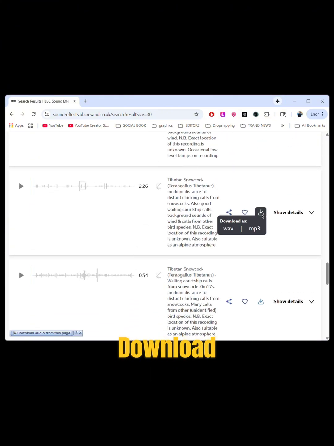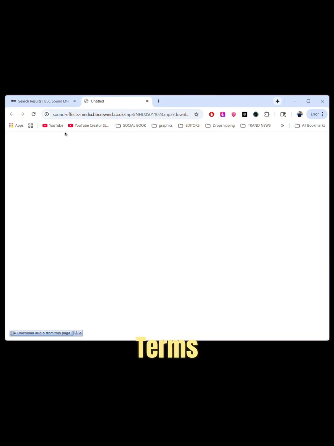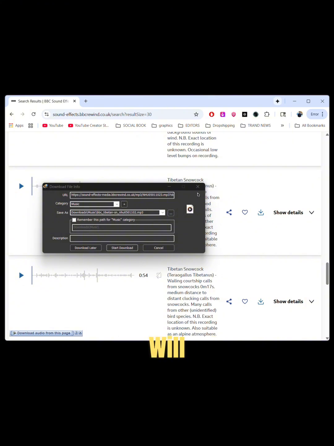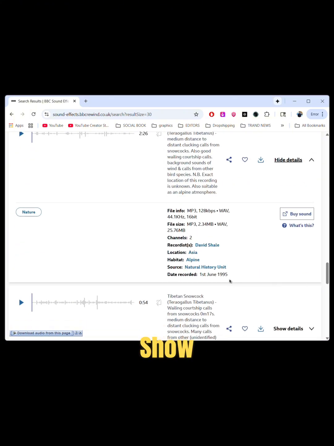Simply click the download button. You can choose to download it as a WAV or an MP3 file. Then click on Agree to the license terms. Once you agree, your download will begin. If you want more information about a sound, just click on Show Details.